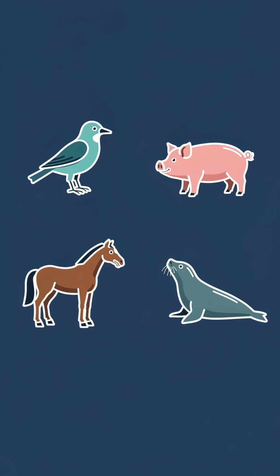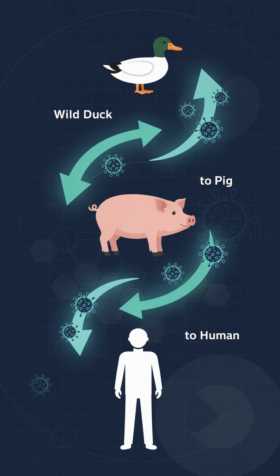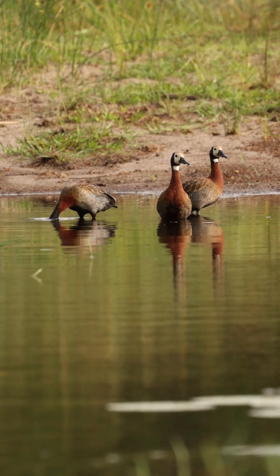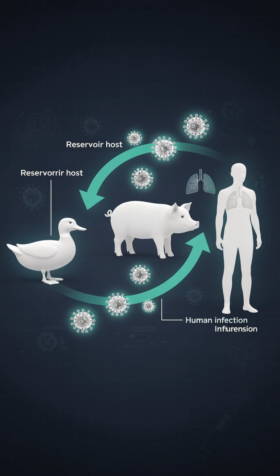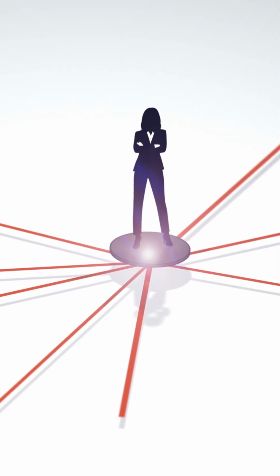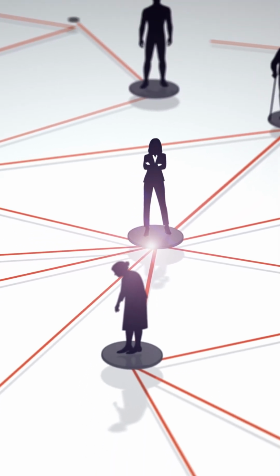Not all members of the Orthomyxoviridae family infect humans. Influenza viruses circulate among birds, pigs, horses, seals, and other animal species. Wild aquatic birds serve as the natural reservoir for many influenza A viruses. This animal reservoir provides opportunities for viral evolution and the emergence of new strains capable of infecting humans. Transmission occurs primarily through respiratory droplets and aerosols released during coughing, sneezing, speaking, or breathing. Because influenza spreads efficiently between people, annual outbreaks occur around the world.